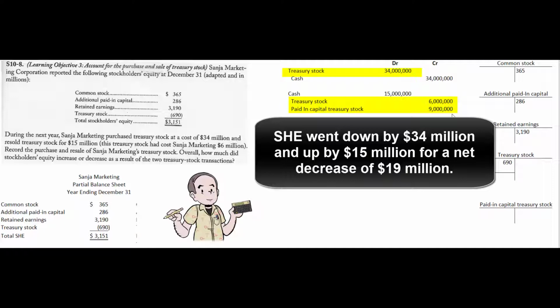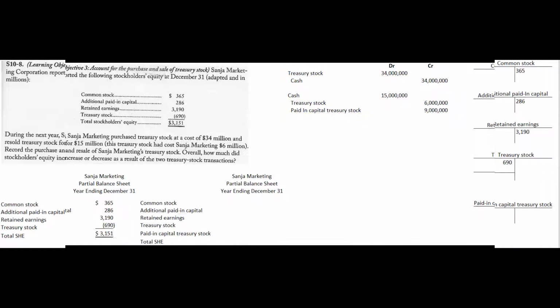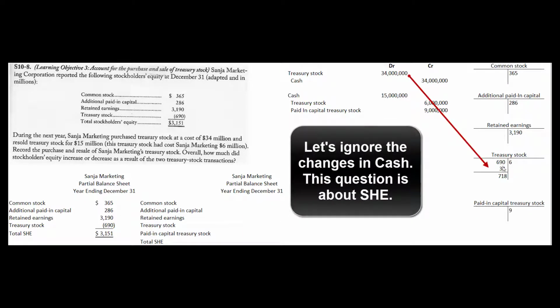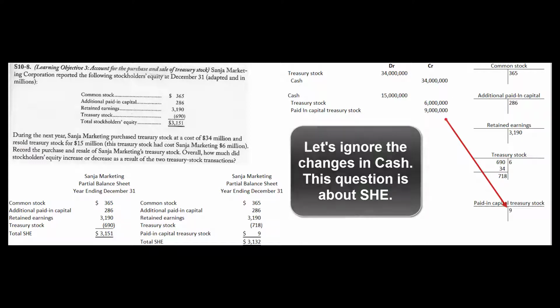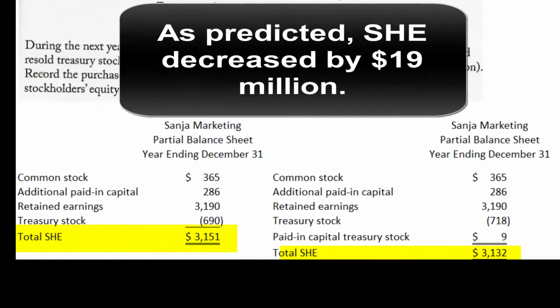Let's post these journal entries and prove that. Okay, we posted the debit to treasury stock for $34 million. We posted the credit to treasury stock for $6 million when we resold those shares, quote unquote, at a profit, at a gain. We also increased paid-in capital treasury stock by $9 million. So when we strike our balances here and post them to our revised partial balance sheet, our total shareholders' equity has gone from 3151 down to 3132, which is a decrease of $19 million, which is exactly what we predicted when we looked at the numbers rough and ready.